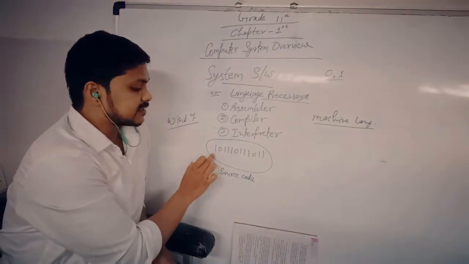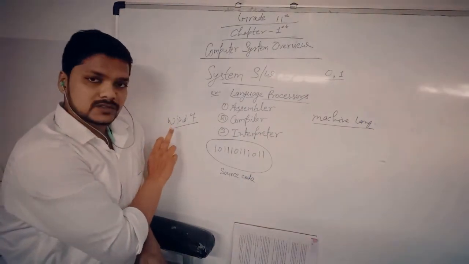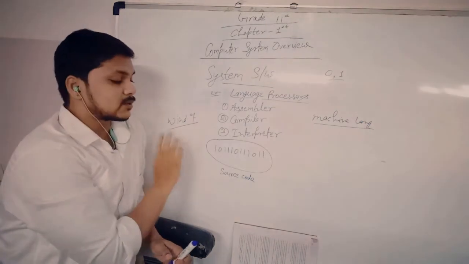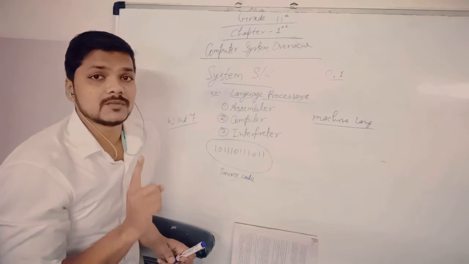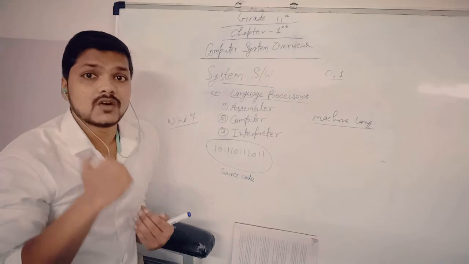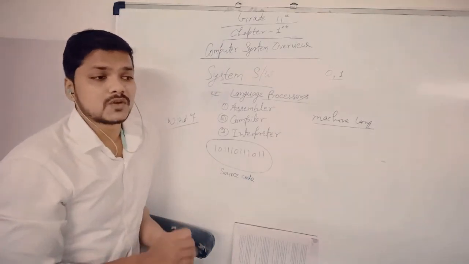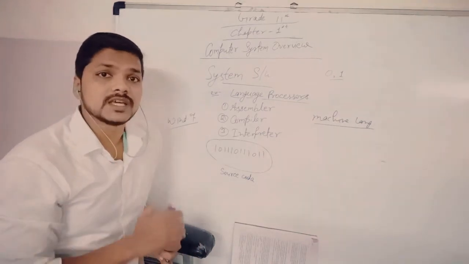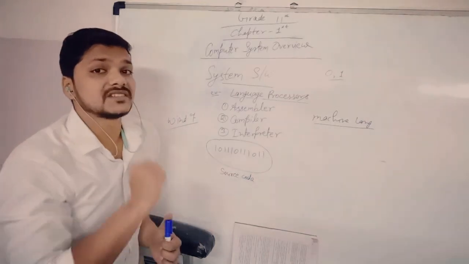So the data that is written in the form of binary language or source code, in Windows 7, the processor converts this binary language into its own machine language, because every electronic device, every computer system, laptop, desktop, smartphone, has its own machine language.